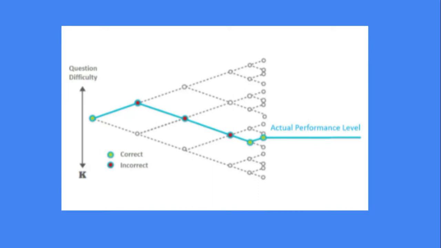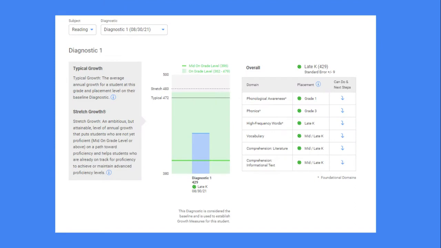Students at Lima City Schools take the diagnostic 3 times a year: at the beginning of the school year, in January, and at the end of the school year. Your child's teacher will be sharing the first diagnostic report with you at conferences. It is important to note that the iReady diagnostic can give us an estimate about student performance on national and state tests. So let's take a look at a diagnostic report.